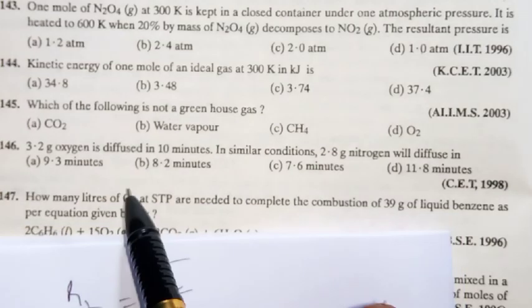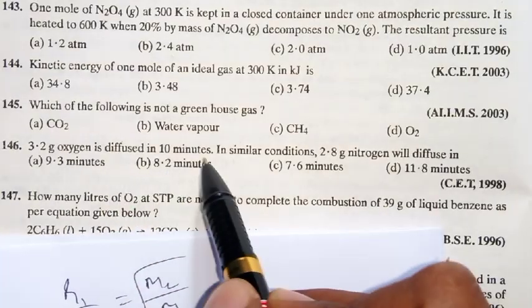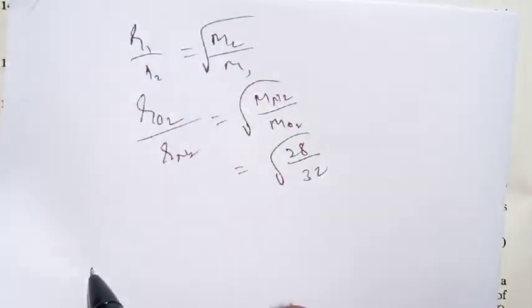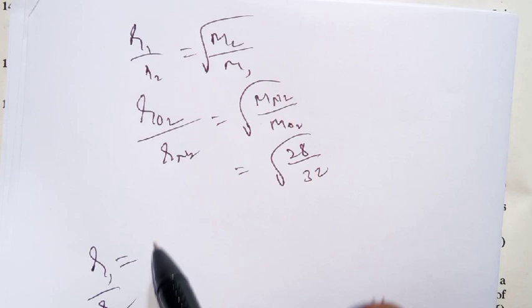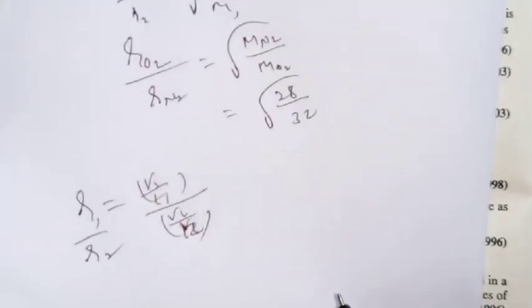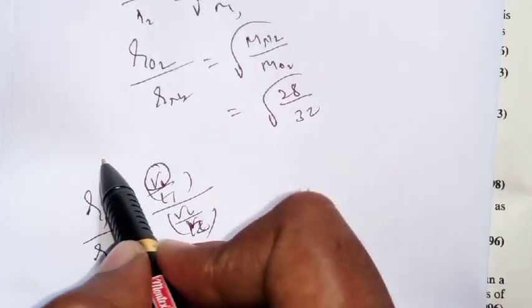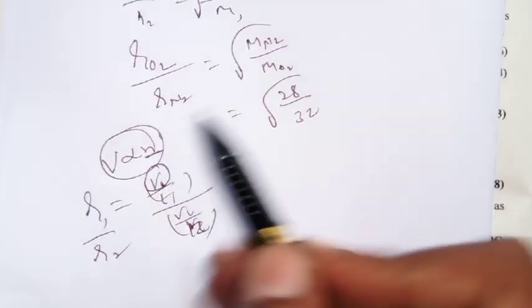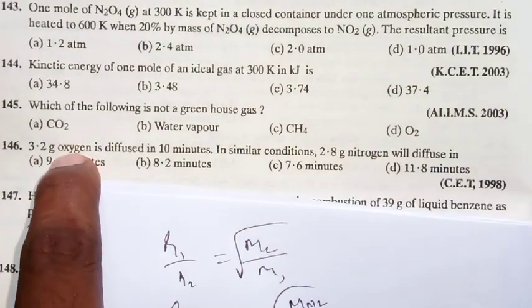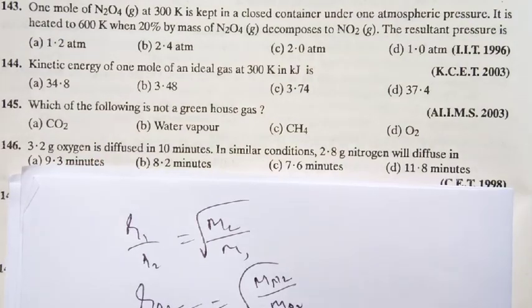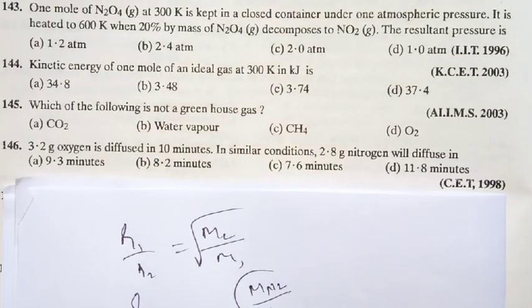But here 3.2 grams of oxygen diffuses in 10 minutes. So weight is given, time is given. As per the rate of diffusion, one more formula is there: R1 by R2 equal to (V1 by T1) by (V2 by T2). This is also one of the formulas. Now, volume we don't know directly here, but volume is directly proportional to number of moles. So the number of moles you can get from the weight given. 3.2 grams of oxygen, the number of moles is 3.2 by 32.